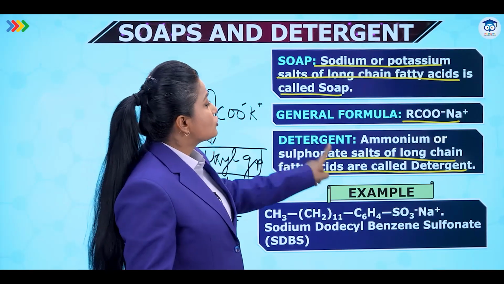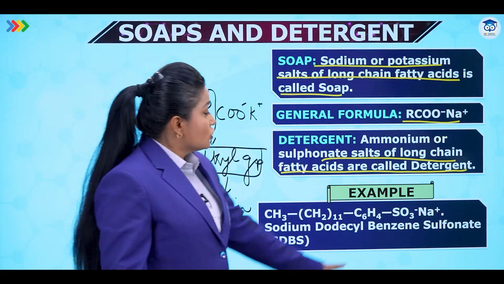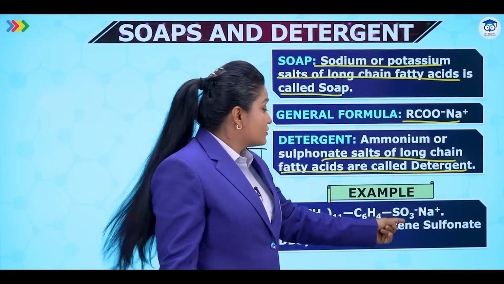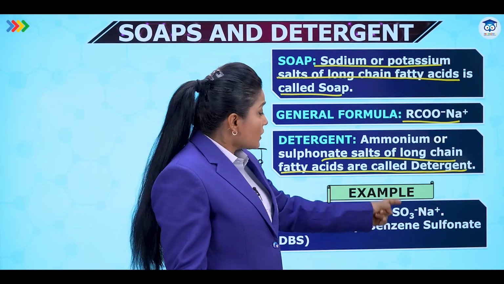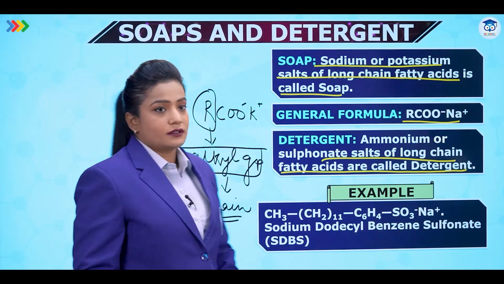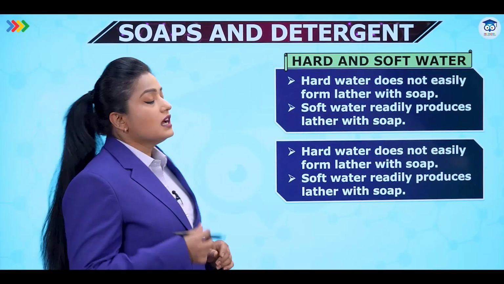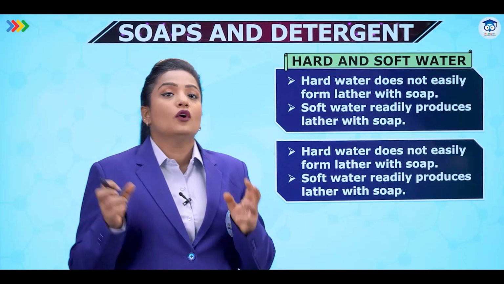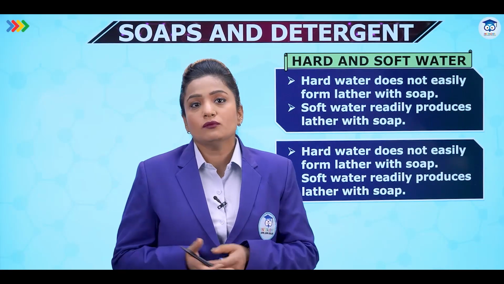Ammonium or sulfonate salts of long chain fatty acids. So when we have carboxylate and sodium or potassium, it is soap. When we have sulfonates or ammoniums, they are detergents. Now let's try to understand hard water and soft water, and then we'll come to a point where we'll see how soap and detergents behave when they go in water.